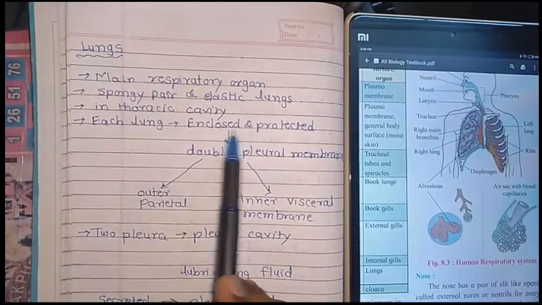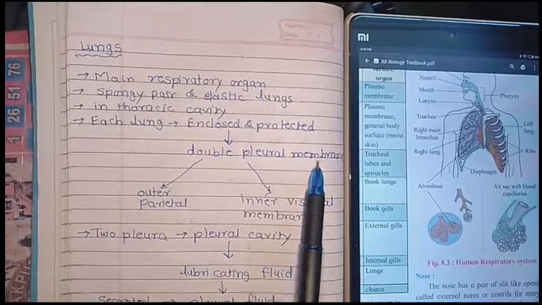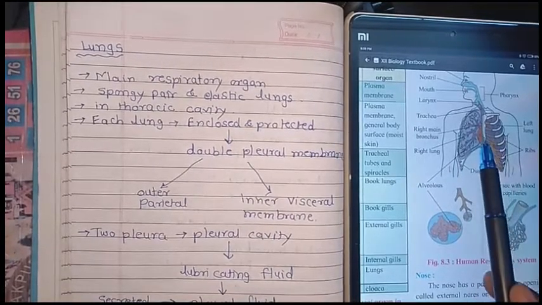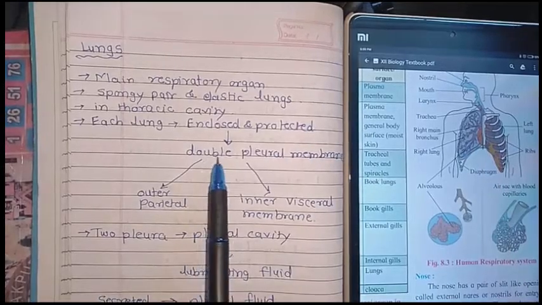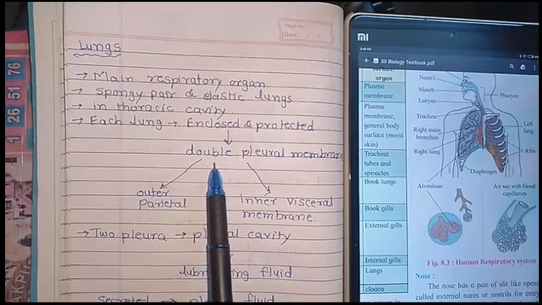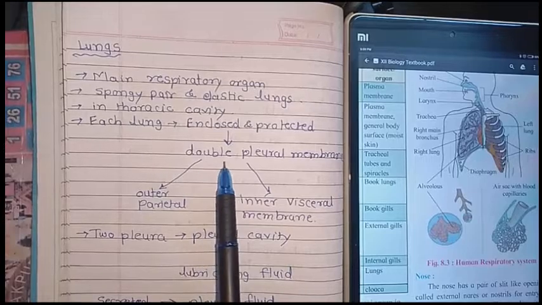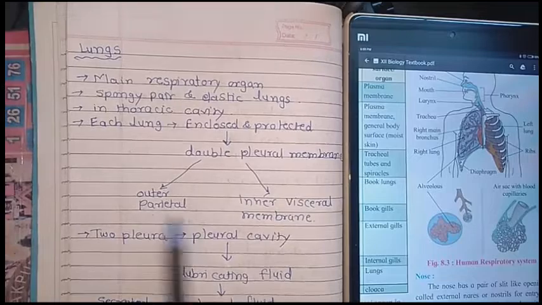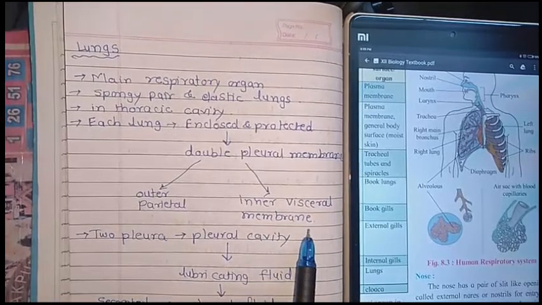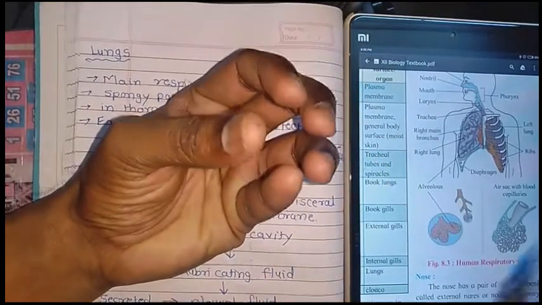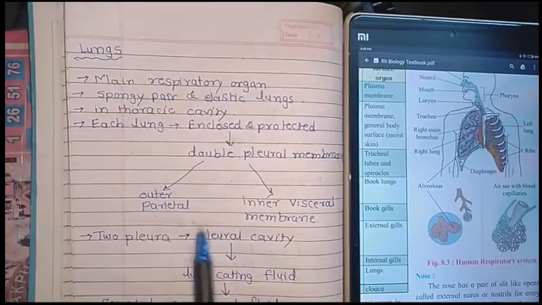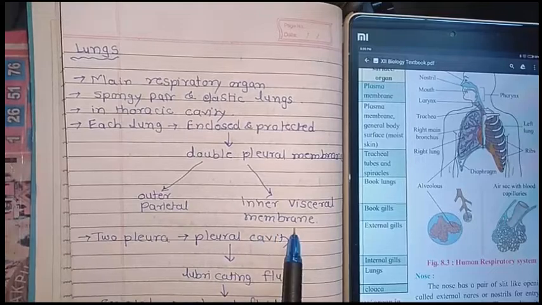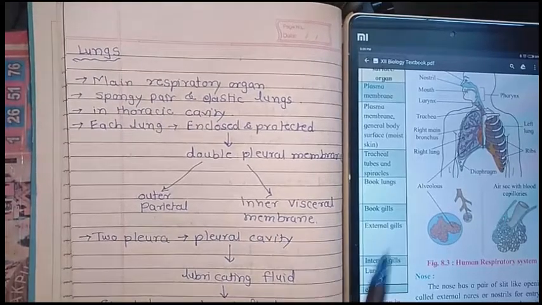Then each lung is enclosed and protected by a double pleural membrane. Enclosed means what? Covered, packed in that. So it is enclosed in the double pleural membrane. The double pleural membrane is the outer parietal and the inner visceral membrane. So these lungs are covered with two membranes, known as the outer parietal and inner visceral membrane.